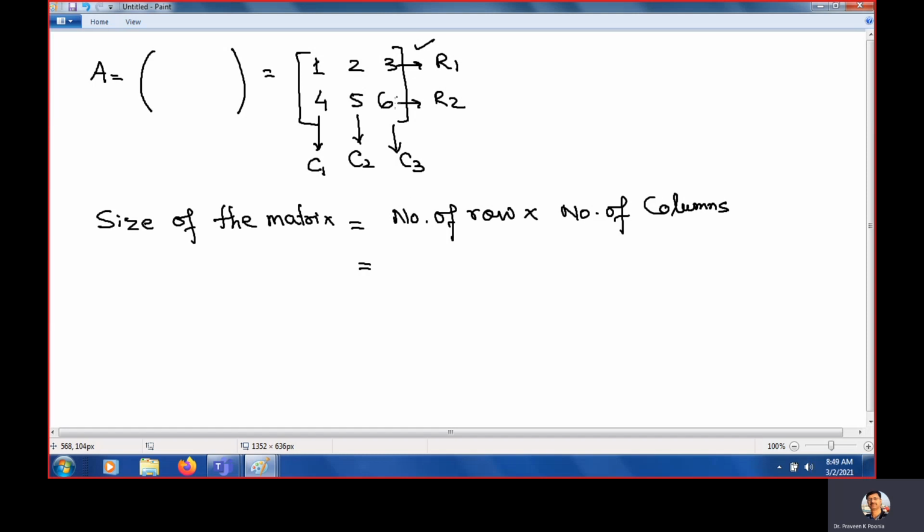How many rows are here? The number of rows here is 2. How many columns are here? The number of columns is 3. So it is read as 2 by 3.